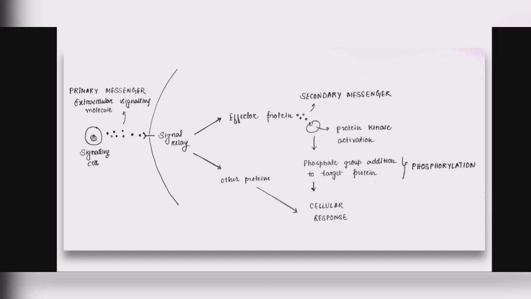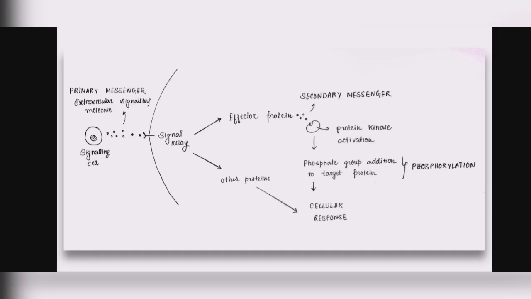And similarly, in the cell signaling process also, the primary requirement is these extracellular messenger molecules, because without the involvement of these molecules, the entire process of cell signaling inside the target cell would never actually happen. And that is the reason these molecules are known as your primary messenger molecules, the extracellular signaling molecules.